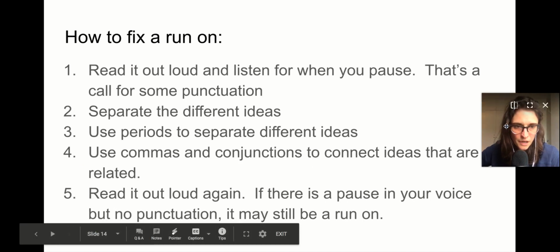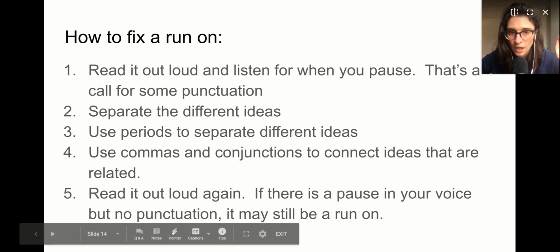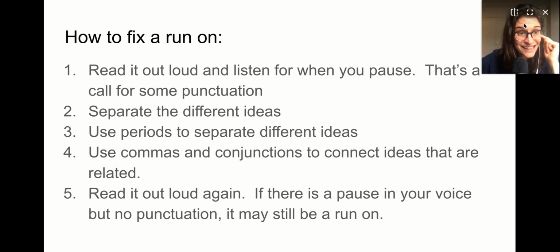So let's review here the steps to fixing a run-on. Step number 1, read it out loud and listen for when you pause. That's a call for some punctuation. 2, separate the different ideas. Figure out where your ideas begin and where they end. Then use periods to separate different ideas, or use commas and conjunctions to connect ideas that are related. So periods are separators, conjunctions are joiners in showing relationship. Okay? I feel like conjunctions are like this guy. I bring the two hearts together.